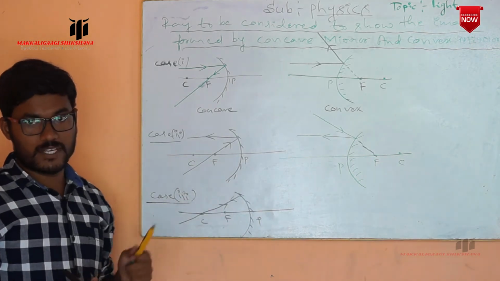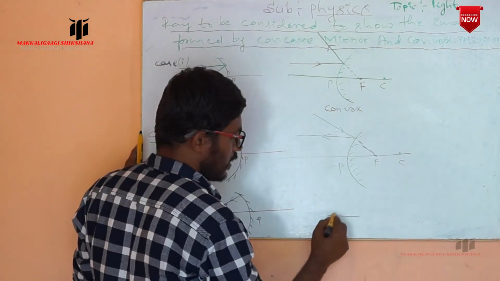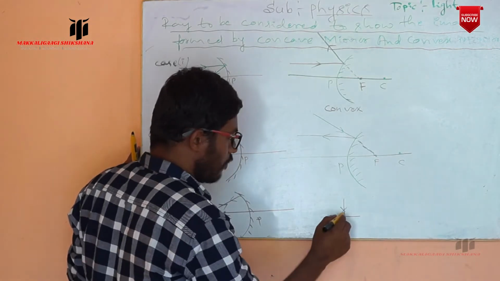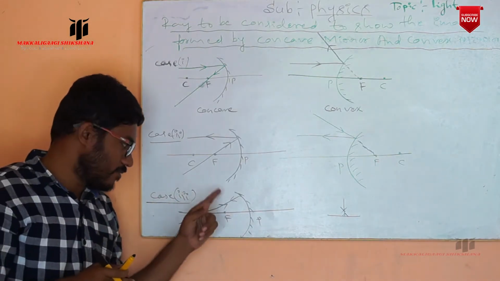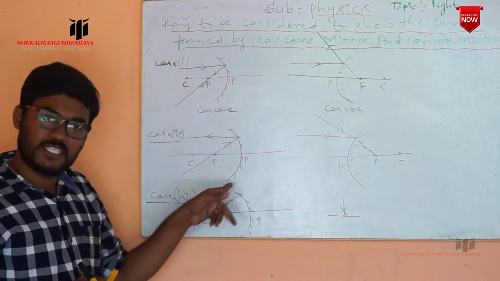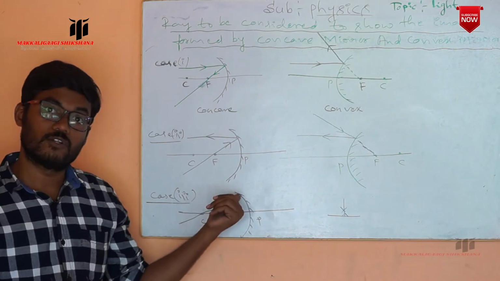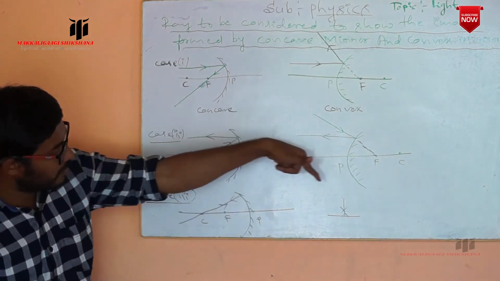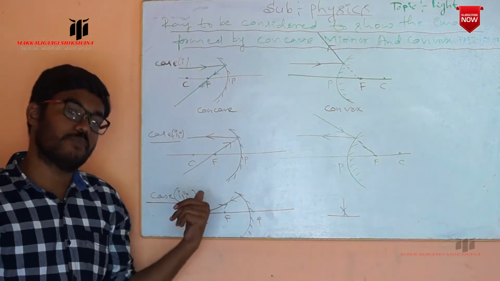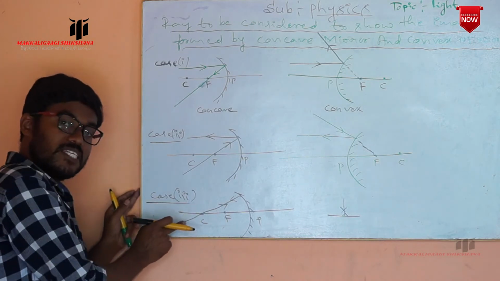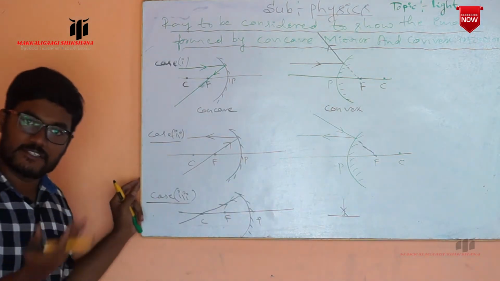In the previous class we already talked about normal incidence in the case of a plane surface. If the ray of light is incident like this, it will return back in the same path. Here also, in the case of this concave mirror, the ray coming from the center of curvature, you can draw the line at the point of incidence. It acts as the normal. For normal incidence, the ray returns back in the same path. So if the ray of light is coming from the center of curvature, after reflection it will return back in the same path.